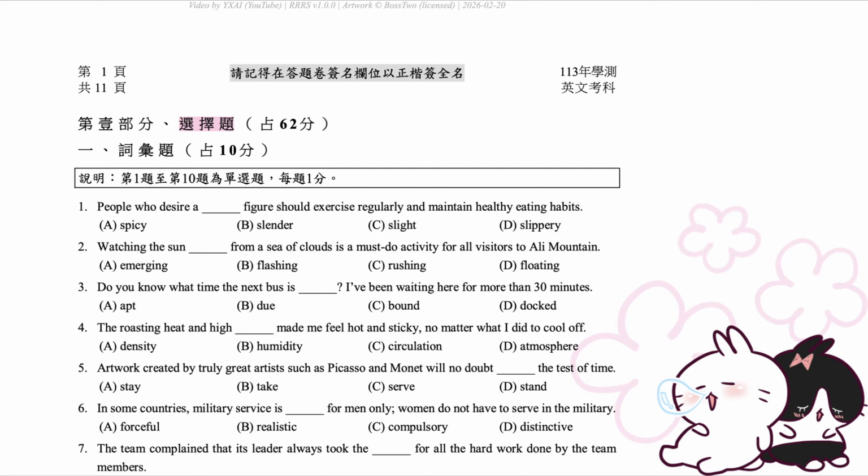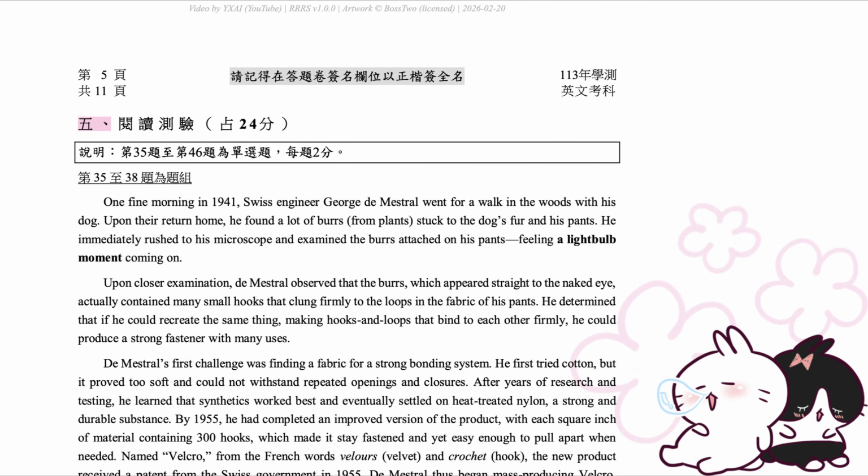Part 1. Multiple choice questions. 62 points. 5. Reading comprehension. 24 points. Directions. Questions 35 to 46 are multiple choice questions. 2 points each.